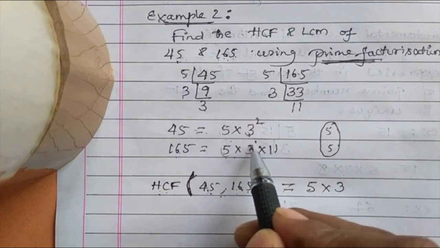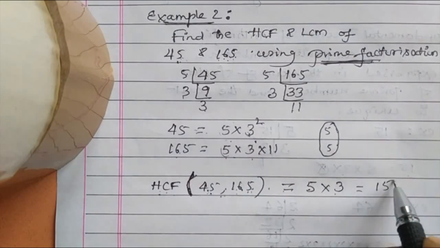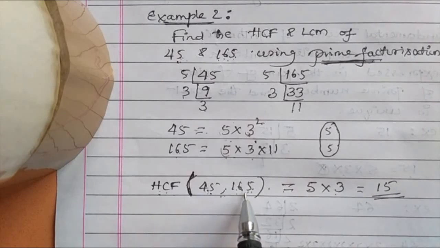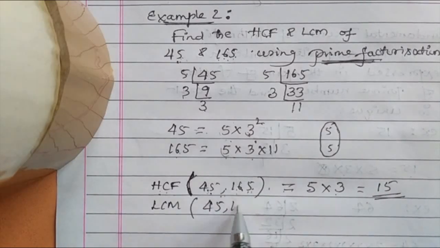3 two times, 3 one time, but one 3 is common. So totally 15. 15 is the HCF of 45 and 165. The next: LCM of 45 and 165. How to read this? LCM of 45 and 165 is equal to...